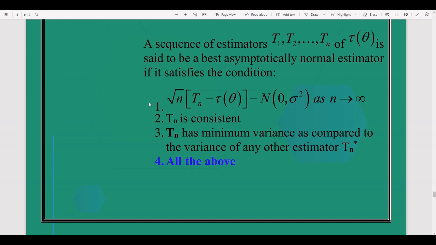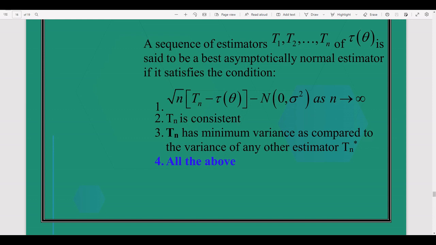Number 1, under root n, capital Tn minus tau of theta, as small n approaches to infinity, converges to normal with mean 0 and variance sigma square. It is normally distributed as standard normal.